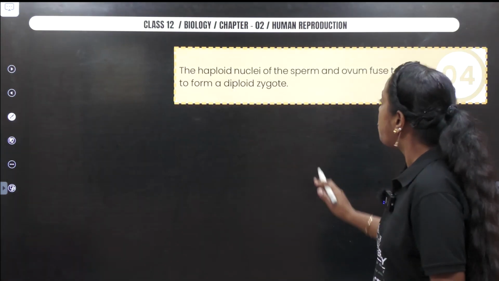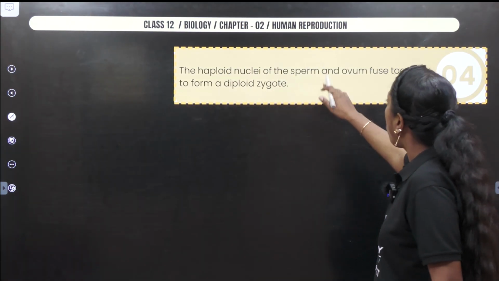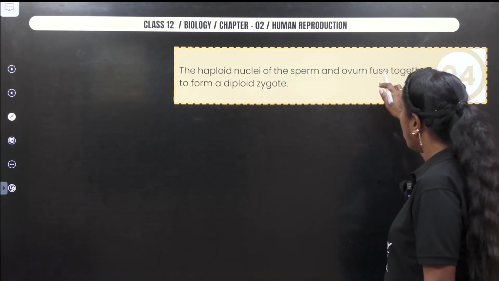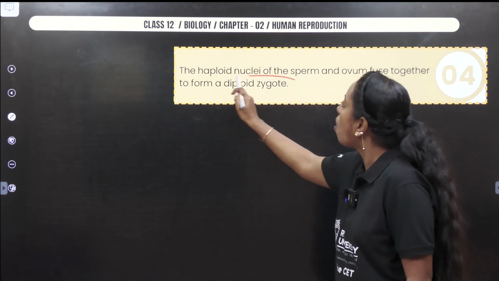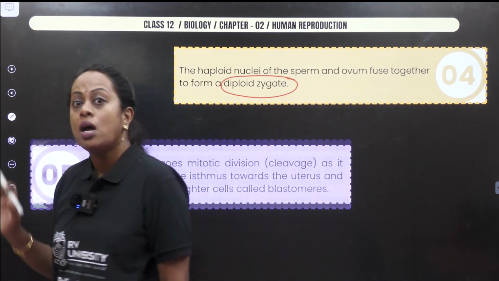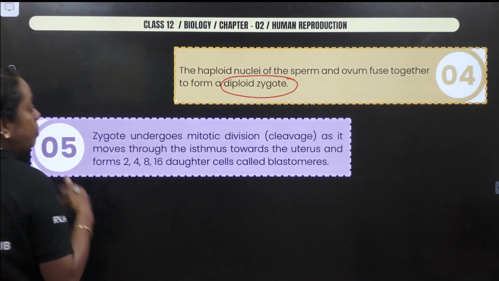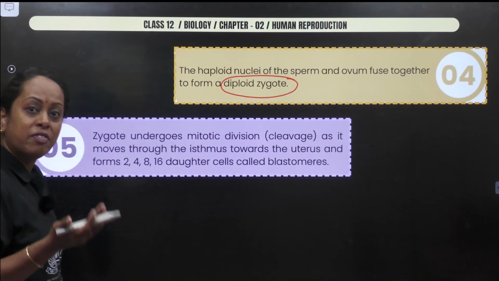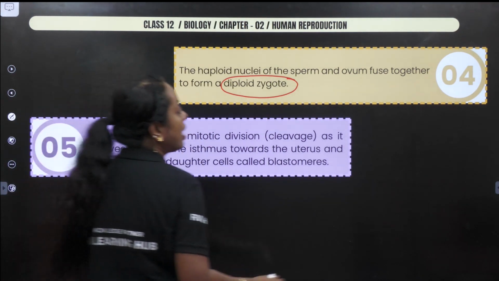Okay. Next, the haploid nuclei of the sperm and the ovum fuse together to form what is called a diploid zygote. Okay. Once the zygote is formed, we say that division started, which we call cleavage.